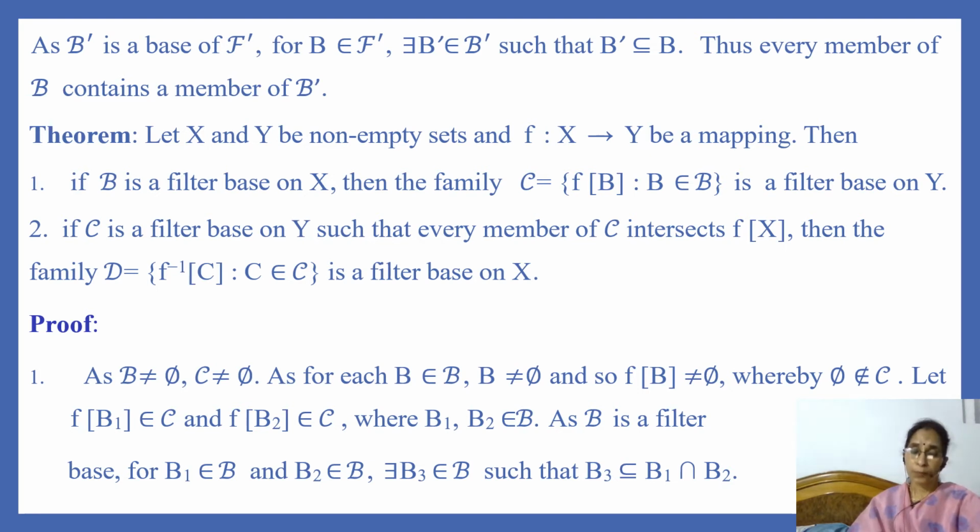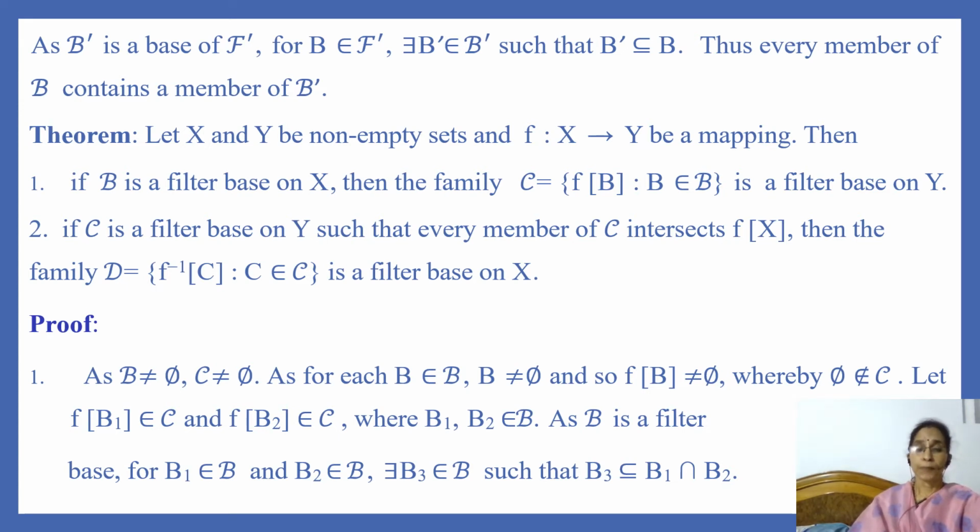Now we shall prove the first statement. Here it is given that B is a filter base on X. If B is a filter base on X, then we know that a filter base is a non-empty family of subsets of X. So B is non-empty. This collection is non-empty and so C is also non-empty.